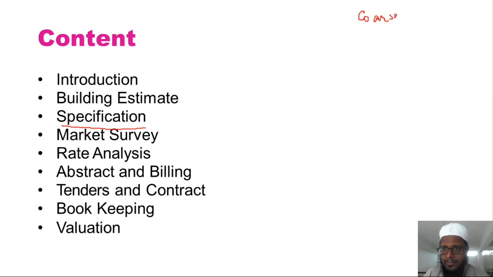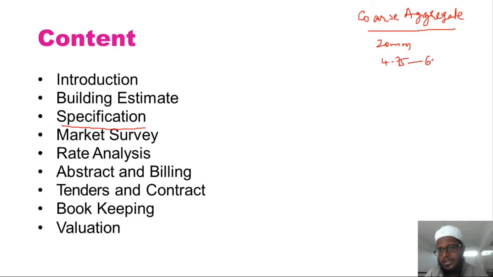I will write here once again, coarse aggregate. In case of coarse aggregate, we need to provide proper sizes of aggregates, isn't it? So proper compaction of aggregate is needed. So 20 mm, the sizes of aggregates may vary from 4.75 to 60 mm, isn't it?